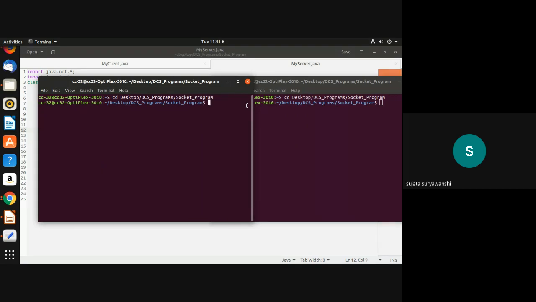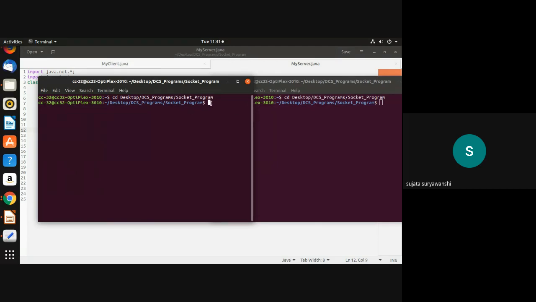Every time whenever you have to execute a client server program, you need to first execute the server program, and only then execute the client program. Okay, this is very much important. Don't execute the client program first. You need to execute the server program first. So how to execute it here?